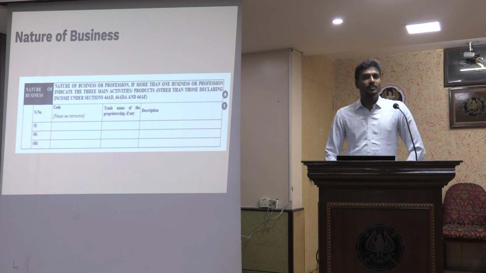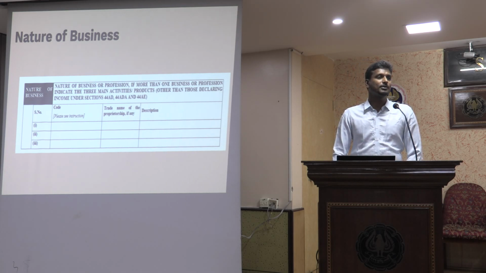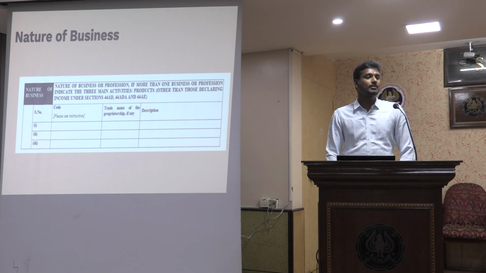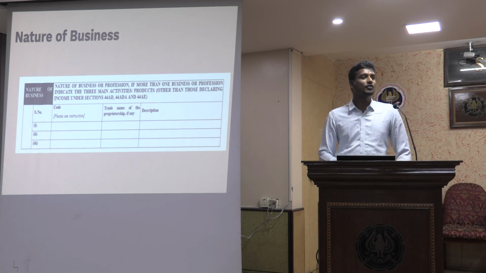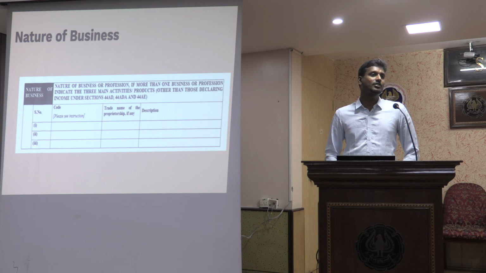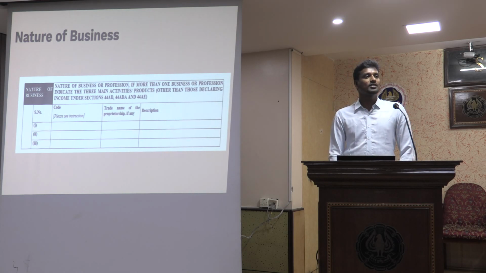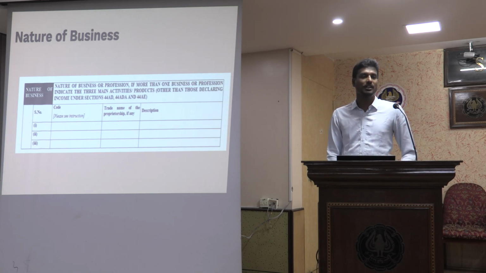Next thing is nature of business. Most of the times we give lesser importance to ascertaining the nature of business in which the taxpayer or the assessee is carrying out business or trade. This has to be monitored or reviewed on a year on year basis. Sometimes the business of the assessee dynamically changes from year to year or over a certain period of time. Most of the time this will be filled in the first year of operation and then go unnoticed as to whether it needs amendment or revision. So this has to be reviewed.